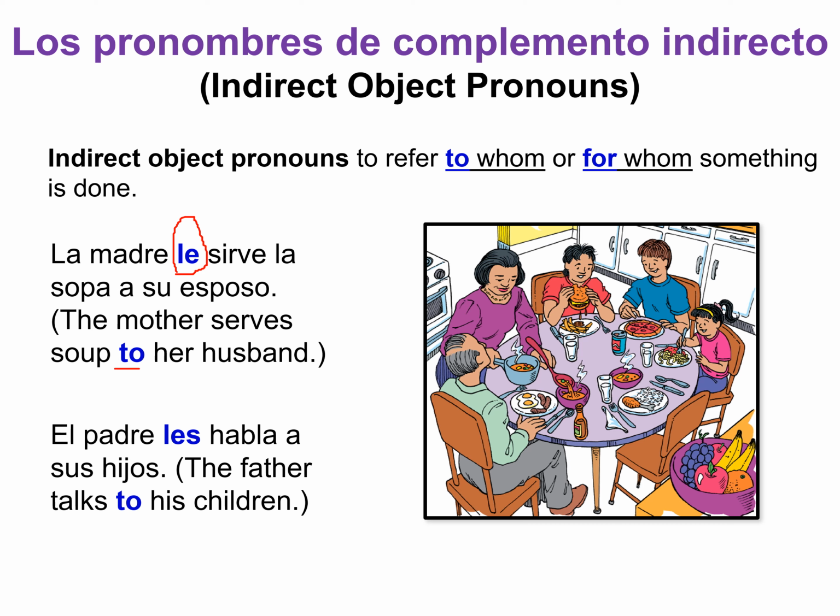Okay, so that's our indirect object pronoun in Spanish, le. Or el padre les habla a sus hijos. So the father talks to his children. And so les. And in this case, it's the kids. And so it's plural. And so les. So these are the pronouns that we're going to be discussing today.